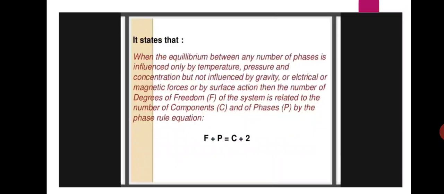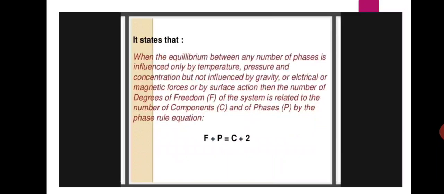Okay, the Gibbs phase rule states that when the equilibrium between any number of phases is influenced only by temperature, pressure and concentration, but not influenced by gravity or electrical or magnetic forces or by surface action, then the number of degrees of freedom of the system is related to the number of components and of phases by the phase rule equation. Okay, this is the phase rule definition.